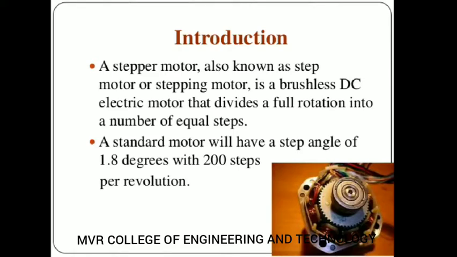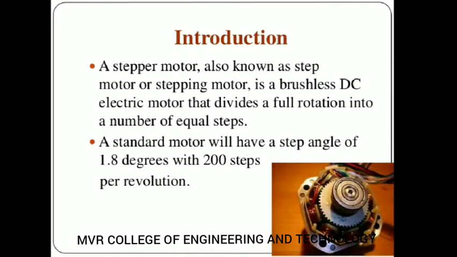So this motor will rotate with steps only, and it is also a brushless DC electric motor. I have already told you in the previous class, brushless DC motor in the sense this motor will not have any brushes, and we will give DC supply to this stepper motor, and the rotor will act as a permanent magnet. So I am repeating again, what is meant by stepper motor?